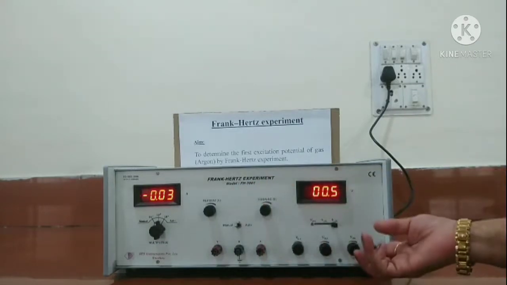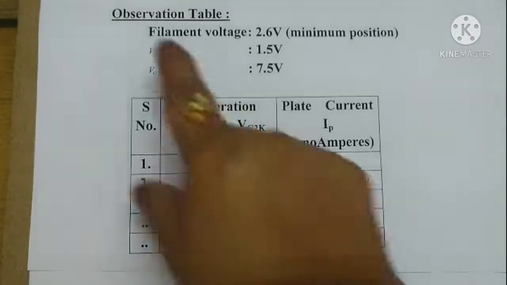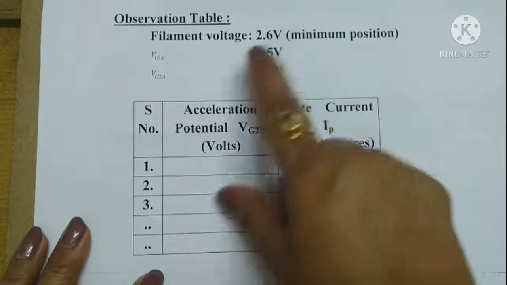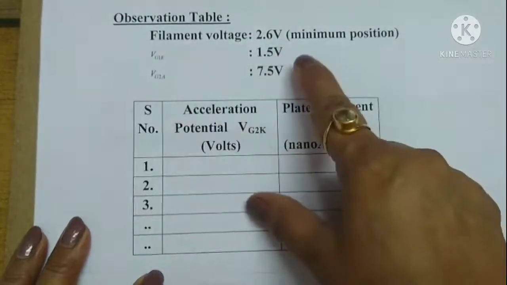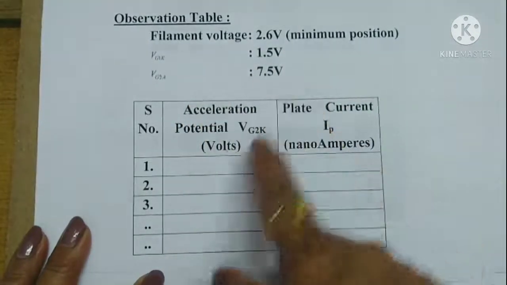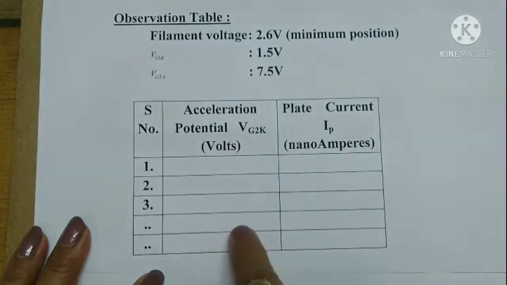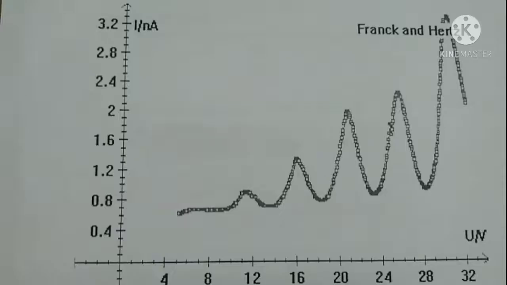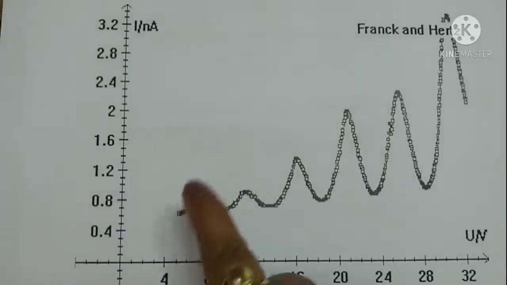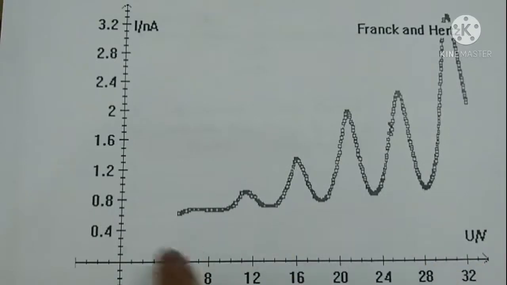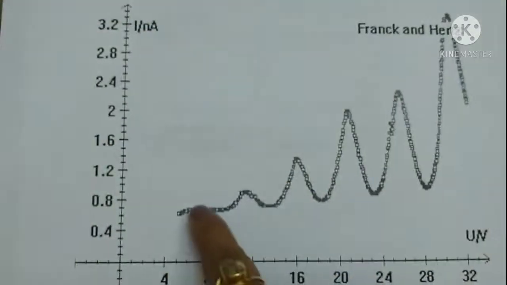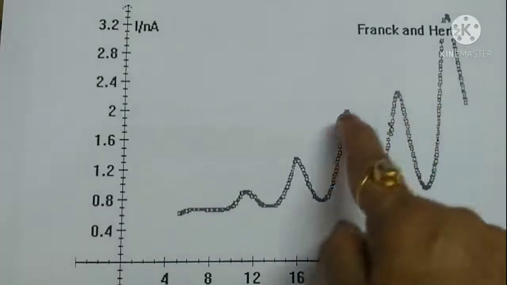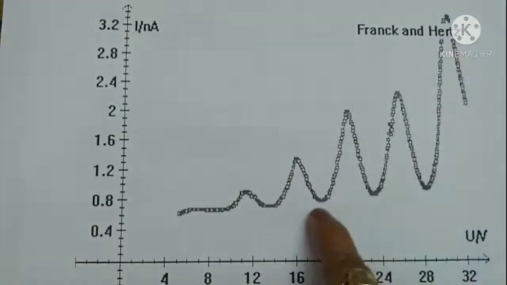Whatever readings we have taken, we must write down in the observation table. First we will note down the filament voltage, then VG1K and VG2A voltage, and then we will note down the variation of plate current with respect to the accelerating potential, and plot the graph. On the x-axis we plot potential and on the y-axis plate current. So the graph comes out to be this. We can see a number of maximas and minimas here.